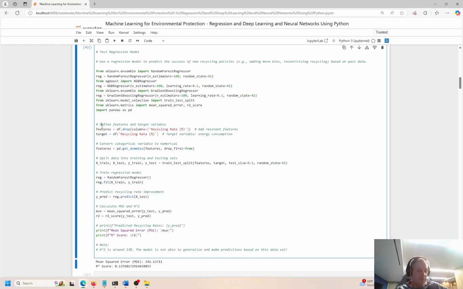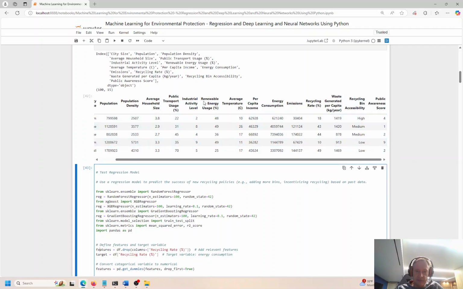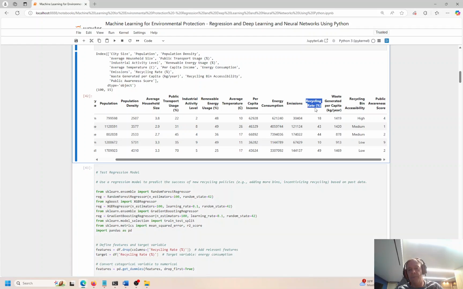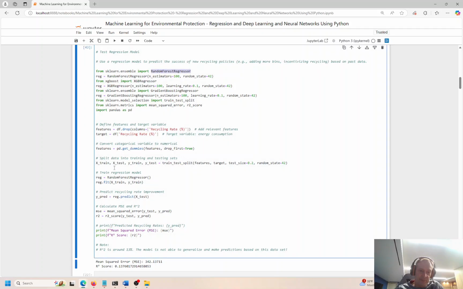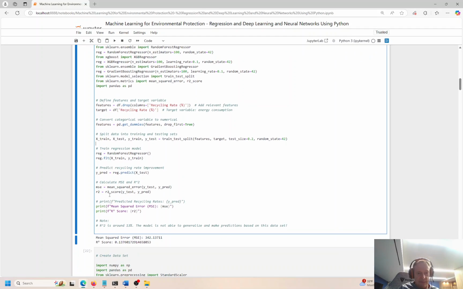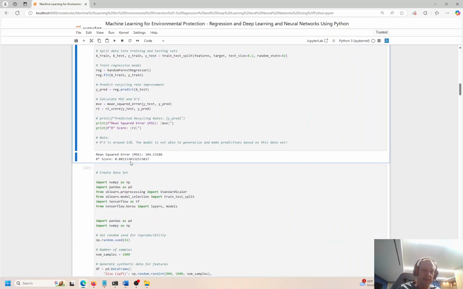I'm going to remove the target from all these other variables. So I'm looking at recycling rate percent. That is right over here. Where is it? Yeah, here, right? So I want to predict recycling rate percent based on all the other variables in the data frame. So I put that into a random forest regressor. I'm not going to go into all the details of the machine learning model because I have several other videos that discuss how this stuff works, but I'm just going to go ahead and run it for you and you can see firsthand how this stuff goes, right? So control enter to run and we get an R² of 0.081.